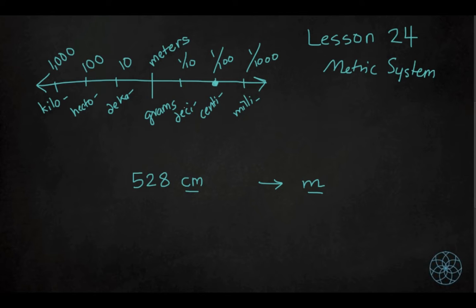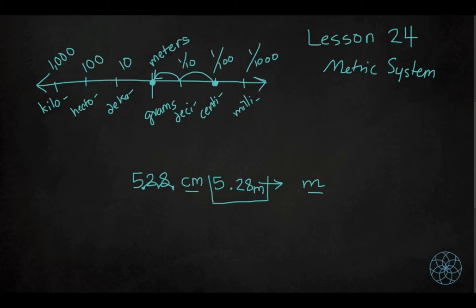And we want to convert to meters, just here in the middle. Notice that to get from centimeters to meters, there are 2 spaces to the left. 1, 2. It turns out that's exactly what we would do to our number here. We would go from 528 centimeters, with the decimal point being right here, and we would jump 1, 2 spaces, and 528 centimeters equals 5.28 meters.